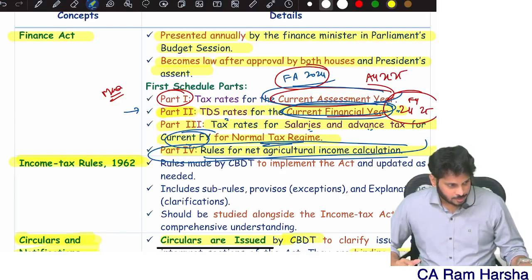Now one thumb rule I want to tell you. Basically, incomes are nothing but receipts. Income is nothing but a receipt. Receipts are broadly two types: revenue receipt and capital receipt. Revenue receipt is always income, correct? Revenue receipt is no doubt income.